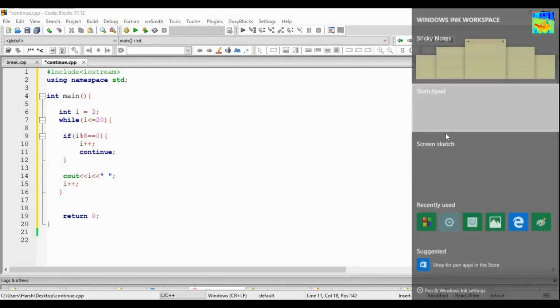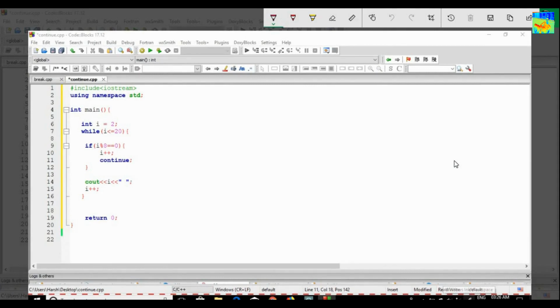Let's try to understand. Initially the value of i is 2. This condition will only be true if the value of i is 8 or 16. So my output will be 2, 3, 4, 5, 6 and 7. Now the value of i is 8, so this condition becomes true. i++, the new value of i is 9. Continue. Continue means go upward. Check the condition. Condition is true. 9 is less than or equal to 20. Yes. Go down. You will reach here, cout i. So 9 will be printed. See, 8 is not printed here.